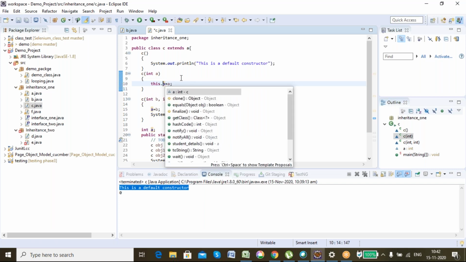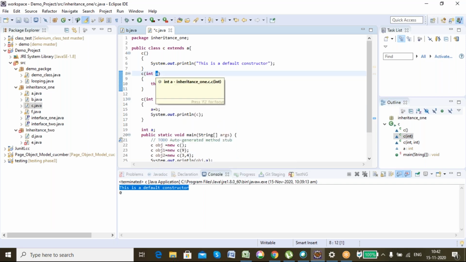So when I use the keyword this, this dot a means the a of the class, and a means this normal a which I have created here. Got my point? The use of the this keyword. This keyword is used to access the data member of that particular class.